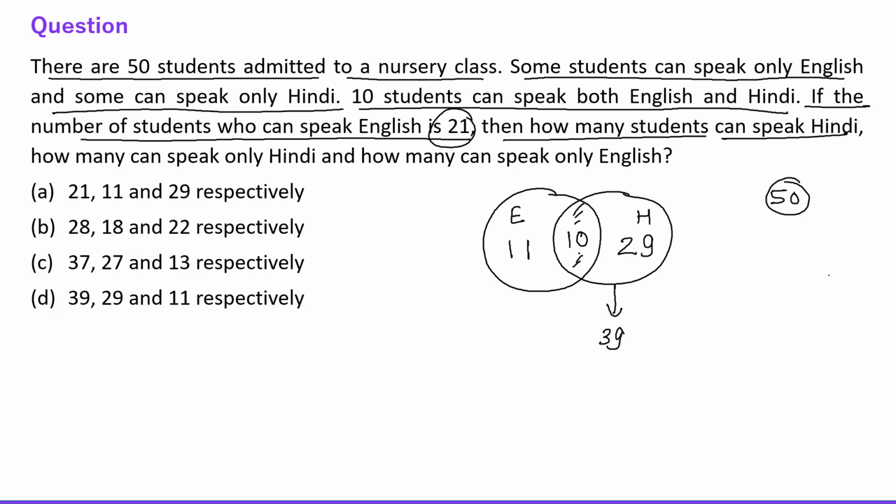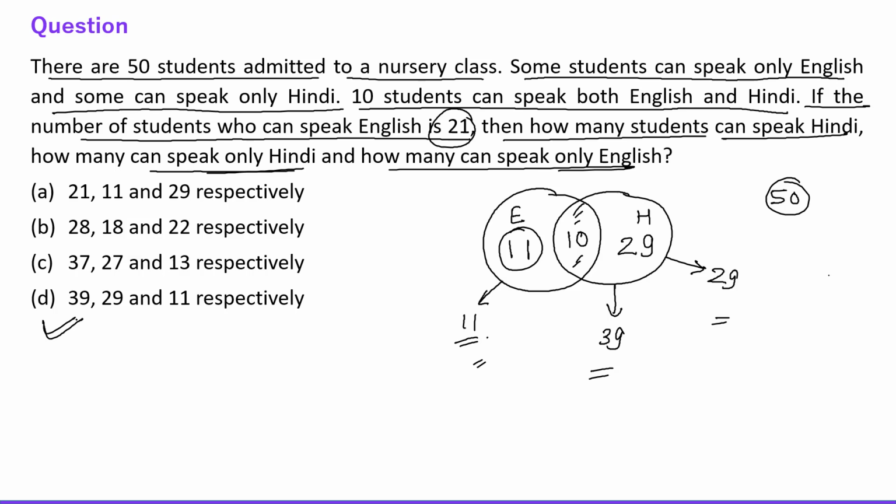How many can speak only Hindi? Only Hindi is this region, so only Hindi is 29. And how many can speak only English? Only English is this value, so this is 11. So the answer is 39, 29 and 11 in this order only. Correct answer is option D.